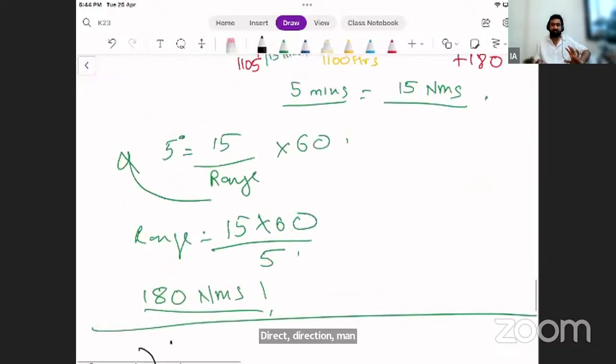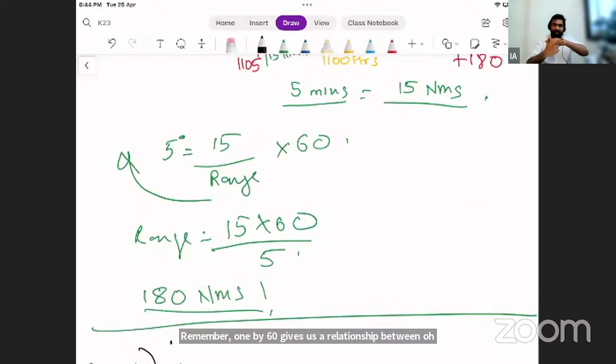Remember, 1/60 gives us a relationship between a length, an angle, and the length between the extreme points of these two lengths that are separated at an angle.